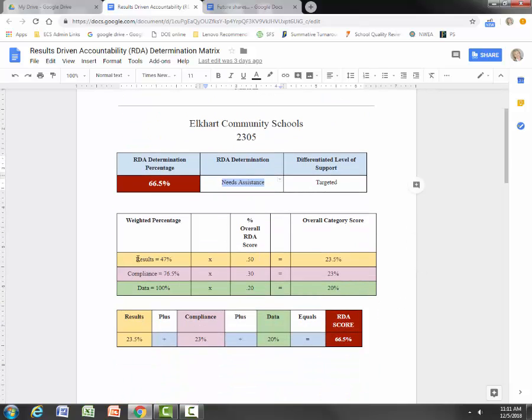The way they get that is they do it in 3 groupings. They look at our results, our compliance, and our data, and they multiply it by these weights. Half of it is based on results. Compliance is about 1/3 and data is about 1/5. And when they do the math, that's how they get the score.